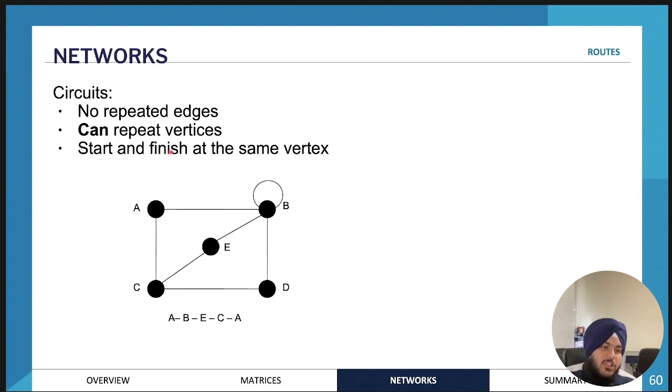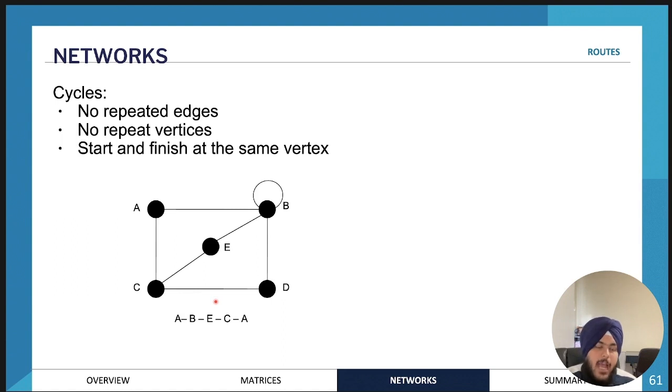So a circuit is essentially an example of a trail. You're not repeating any of the edges, but you can repeat vertices, but you need to start and end at the same vertex.